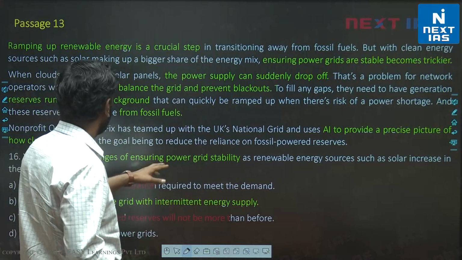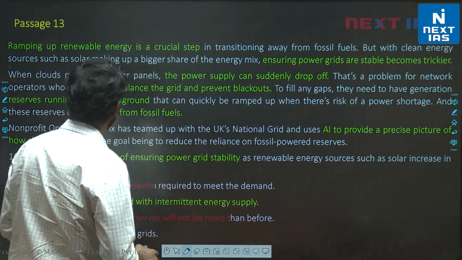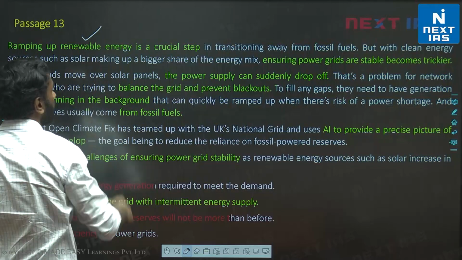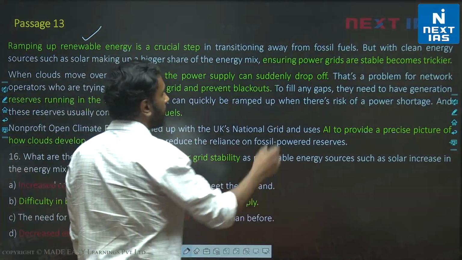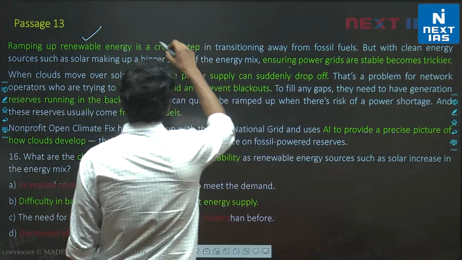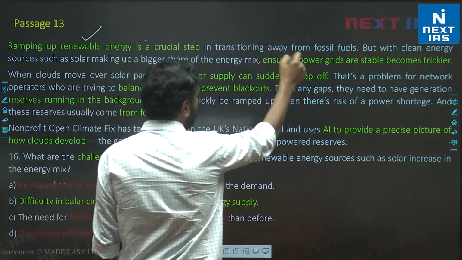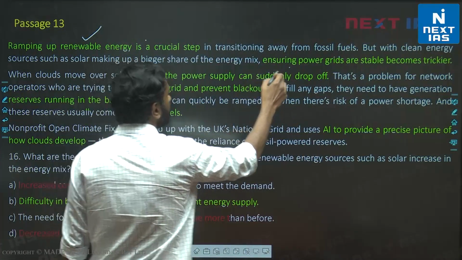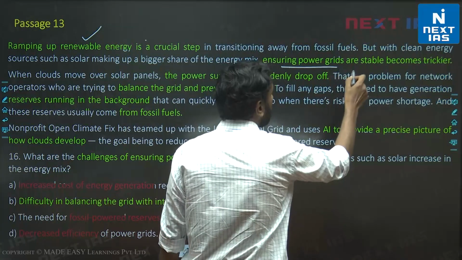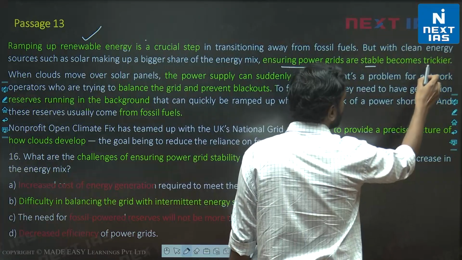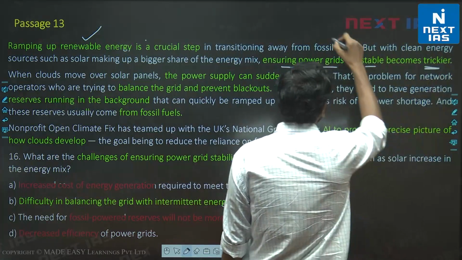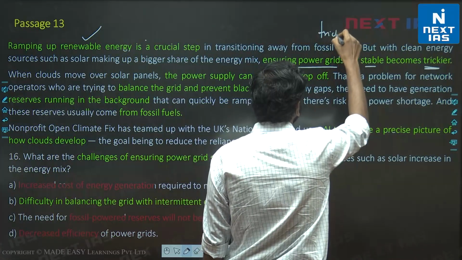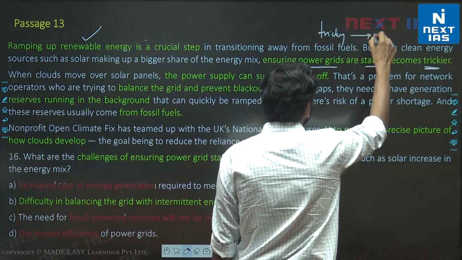So we are looking for what are the challenges of ensuring power grid stability. We are told here ramping up renewable energy is a crucial step in ensuring power grids. So if you ramp up renewable energy, there is a challenge, right? And the challenge is ensuring power grids remain stable, because this was earlier tricky. We are told it was tricky earlier and it got more